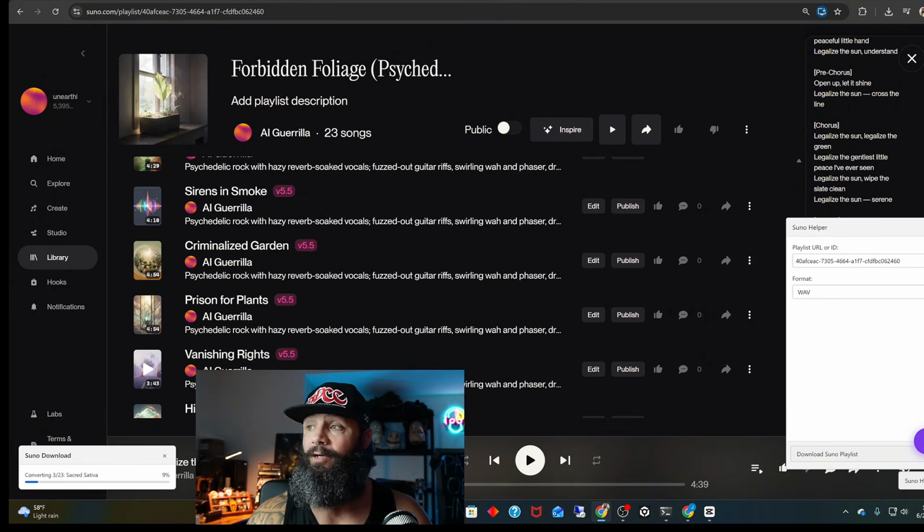When it's extracted, it'll also have metadata, and it's going to have a JSON with all our information that the Suno helper tool, which also works on Distrokid, I'll show you. It's going to paste all the titles. So we'll be back once this is done downloading.